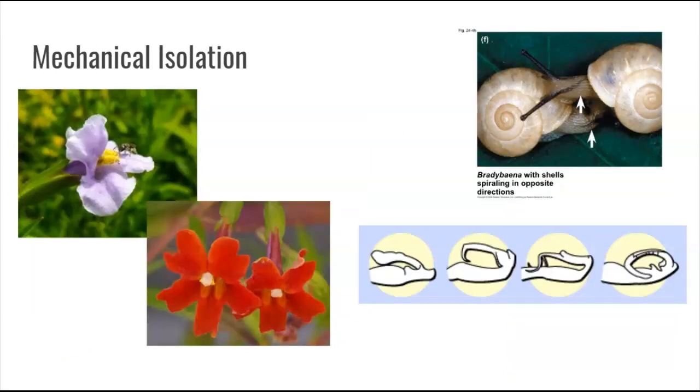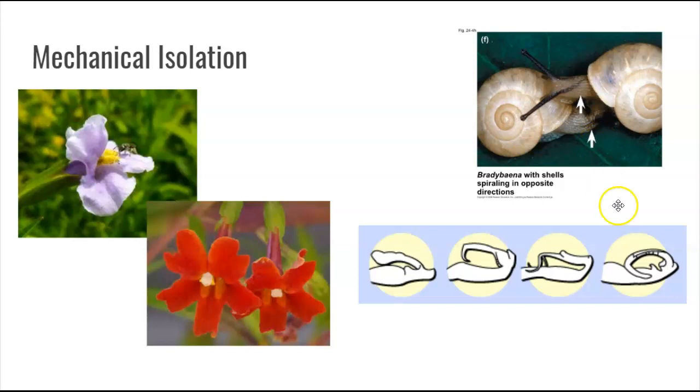Another one is called mechanical isolation. This one gets a little technical, so let's start with the least cringeworthy. Here are two different types of monkey flowers. They have different appearances, in different shapes that attract different pollinators. So they won't interbreed because they have to be pollinated. That's their breeding. With snails, their reproductive organs come out of the side of their body, and it has to do with which direction their shells spiral. These two poor star-crossed lovers are trying to mate, but their reproductive organs are on opposite sides of their body, so they're never going to be able to match up their bits.